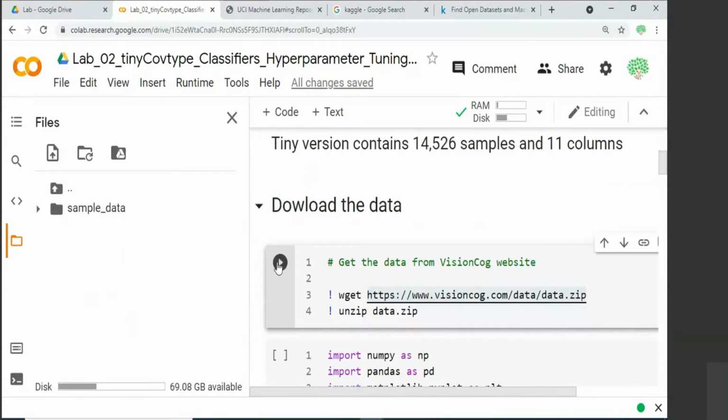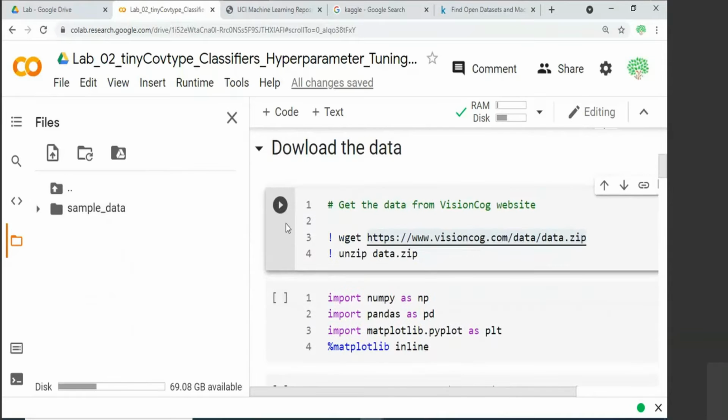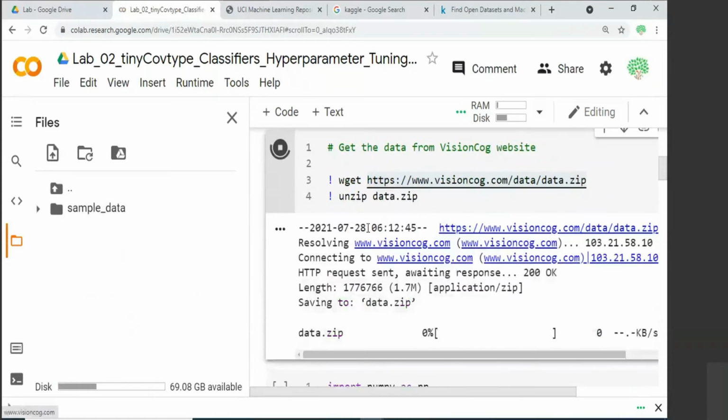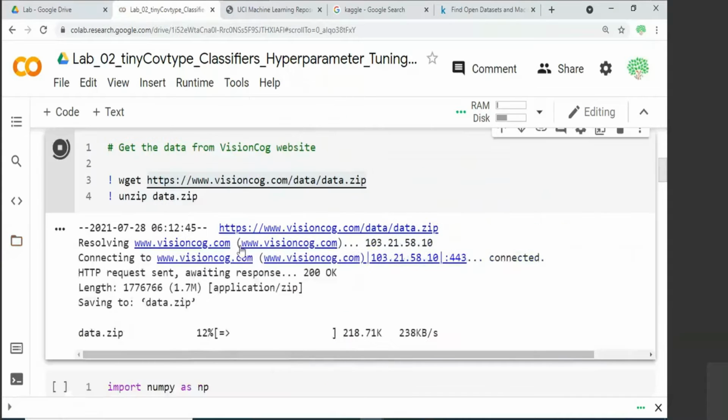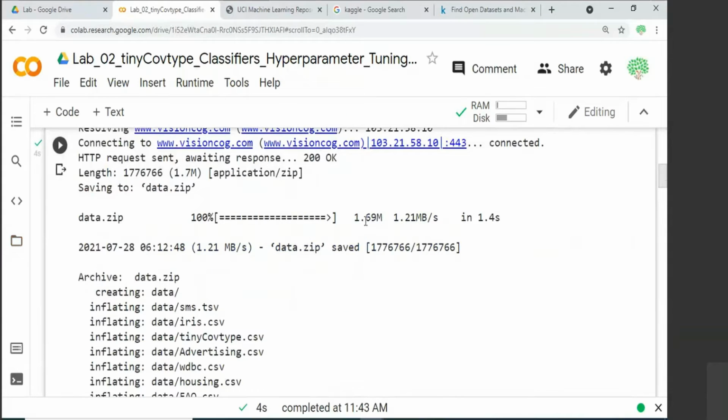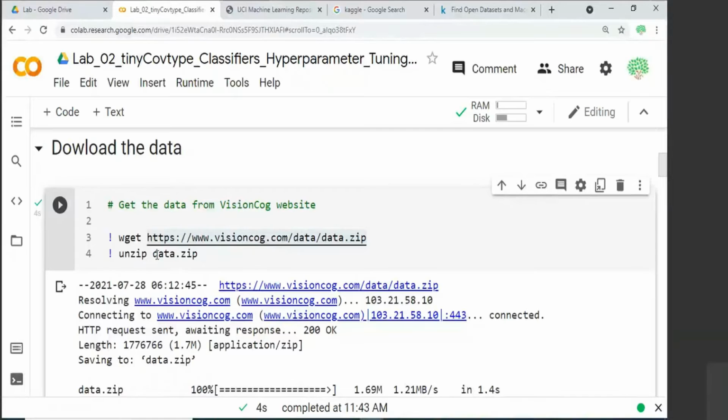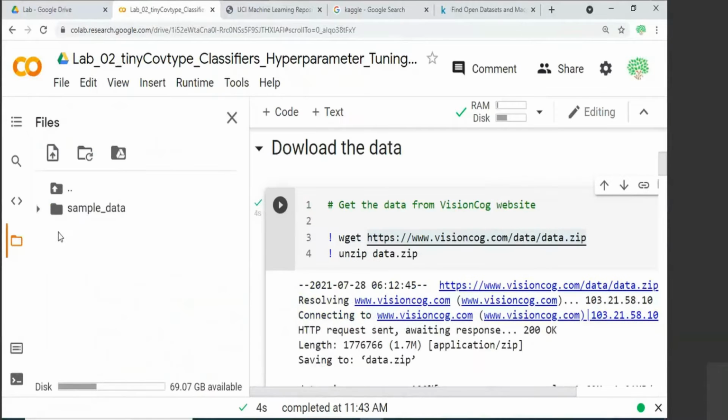So when you execute this particular cell, what will happen is that it will connect. So now it is connecting to the VisionCog site. It is downloading that file, and then it will unzip it. So if you just go to the left panel, you can see that there is a data.zip file currently available. How did we get this? We got this using this utility, wget.